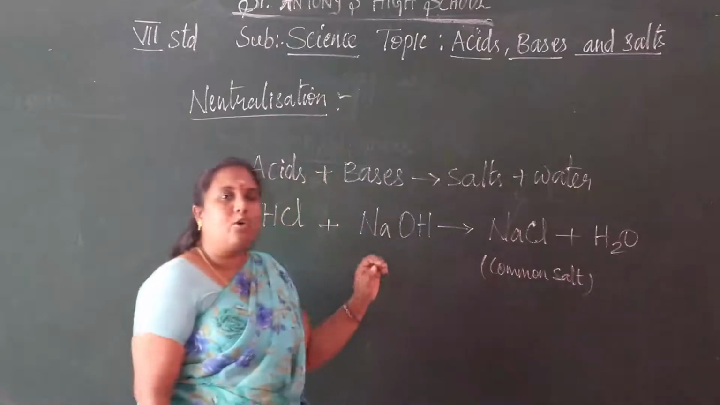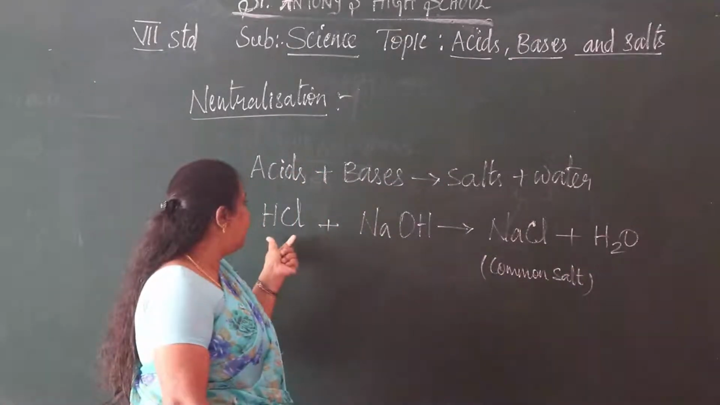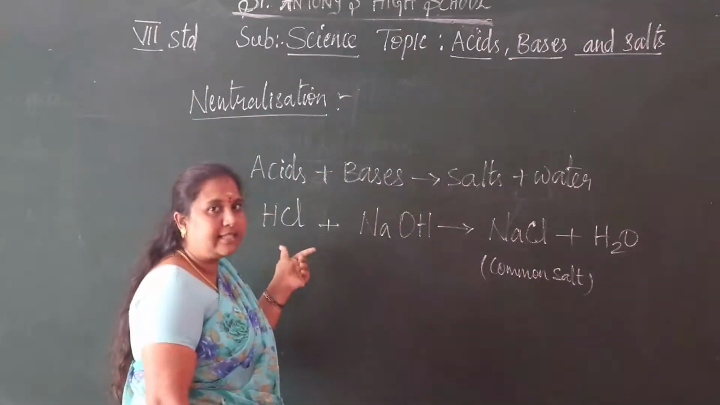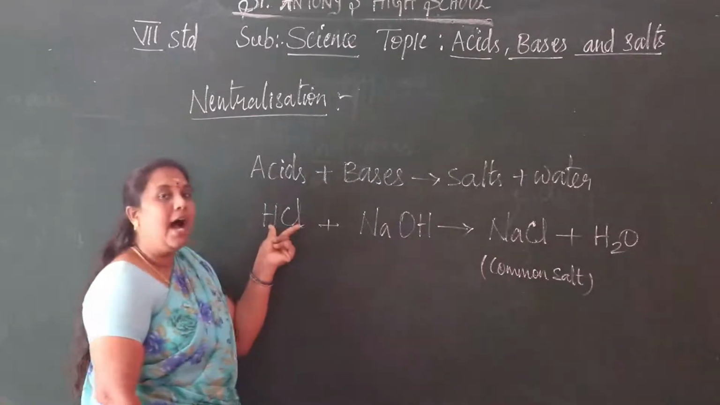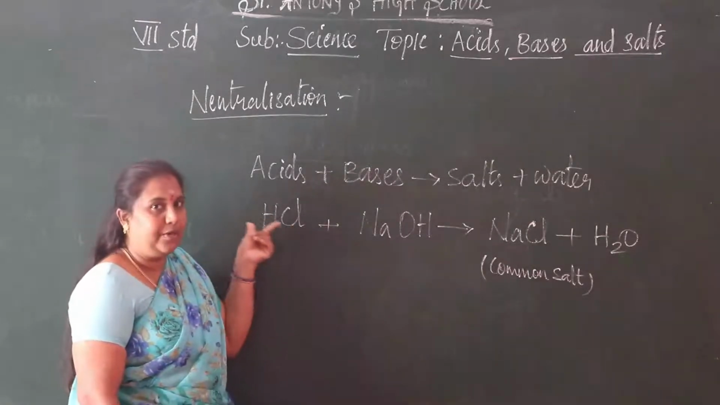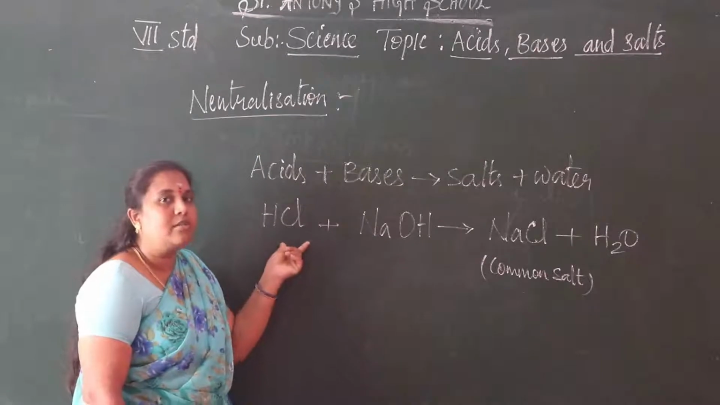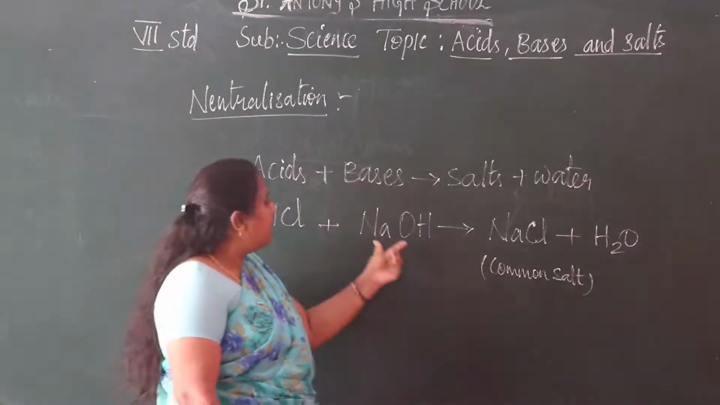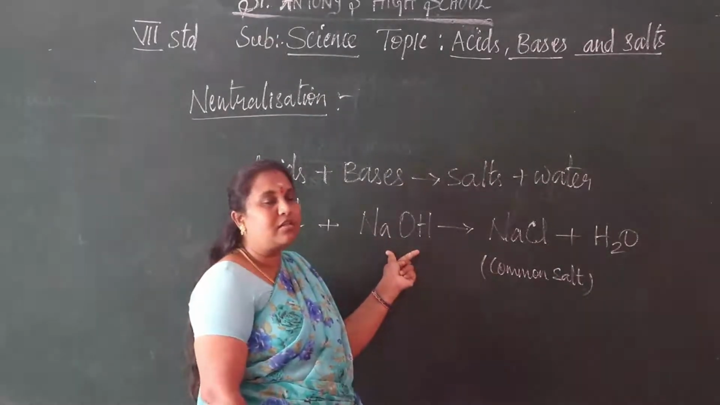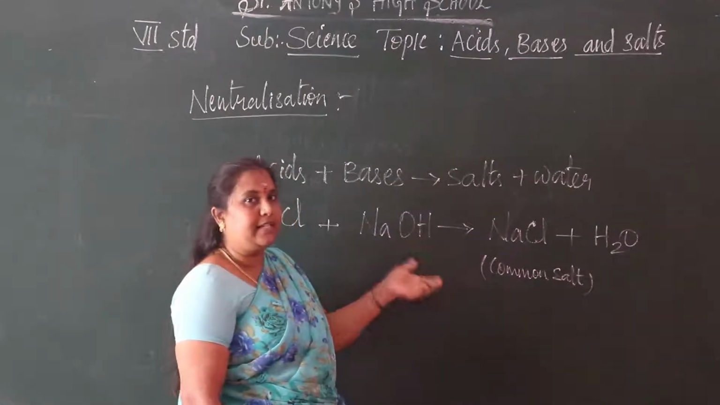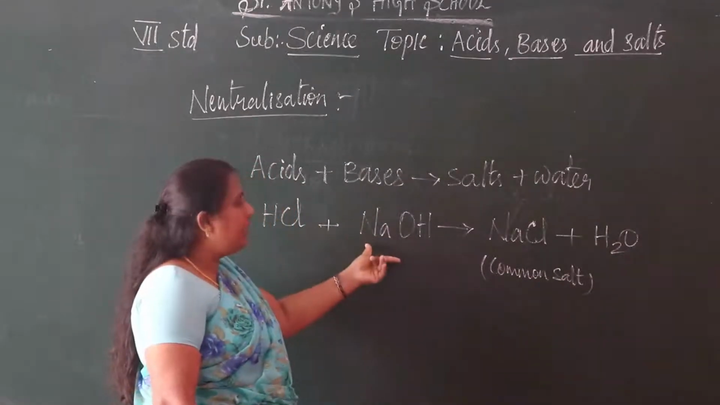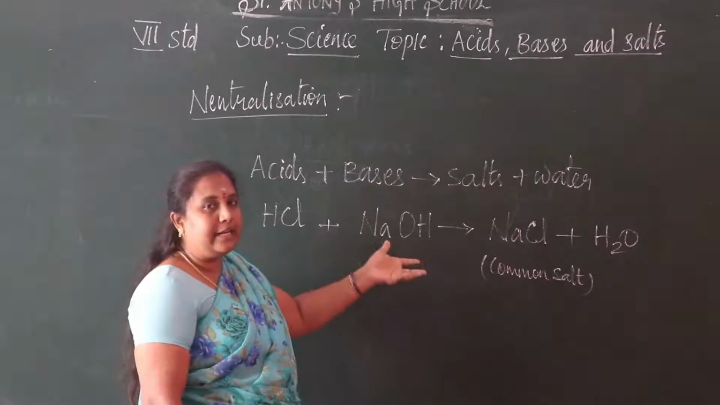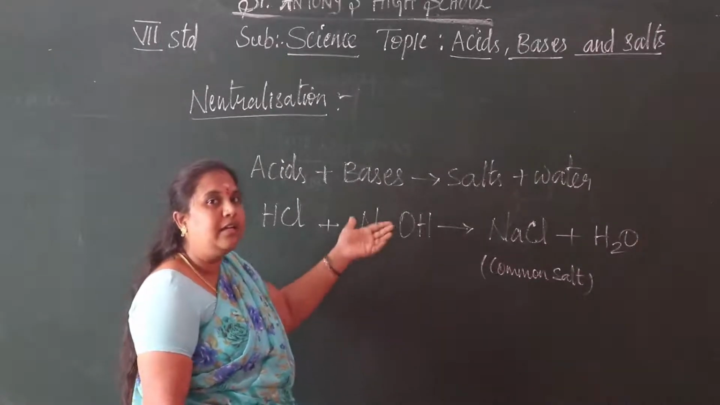Sodium chloride is a common salt. Now see this hydrochloric acid. This hydrochloric acid shows acidic properties, and this sodium hydroxide shows basic properties. So these two are chemically opposite in nature.